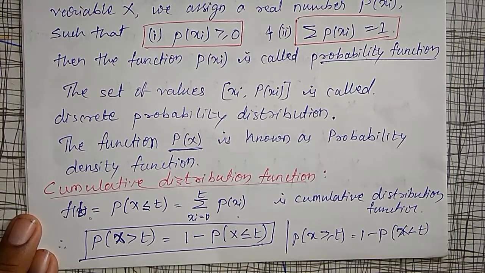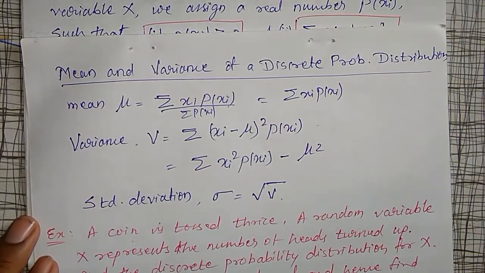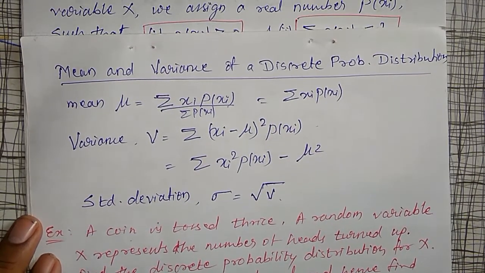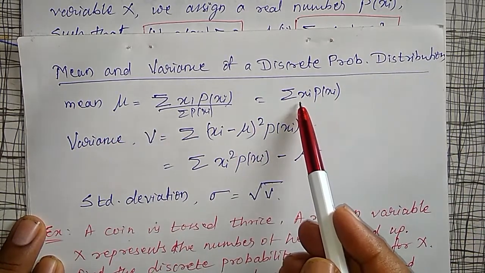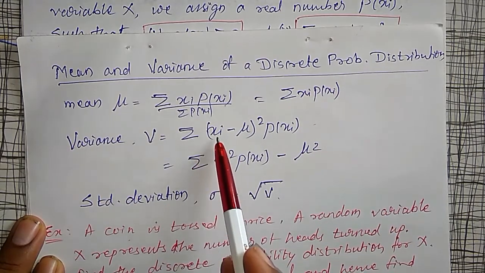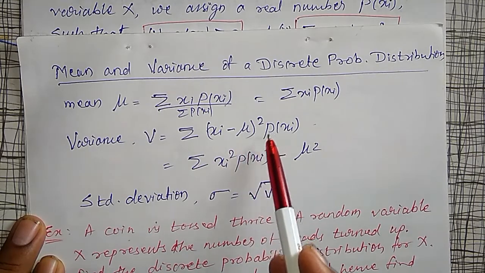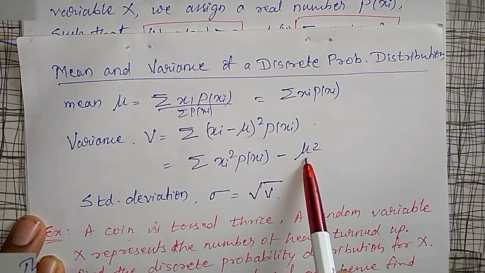Also, we have defined the mean and variance of a discrete probability distribution. Mean is given by the sum of xi p of xi, and variance is equal to the summation of (xi minus mu) whole square into p of xi, or the summation of x square p of xi minus mu square. These things I have defined already.